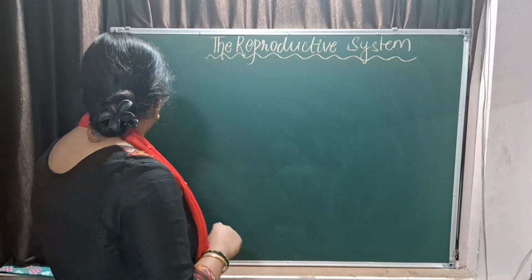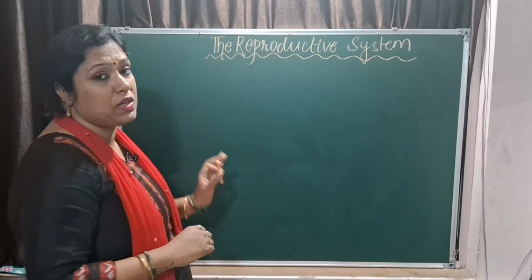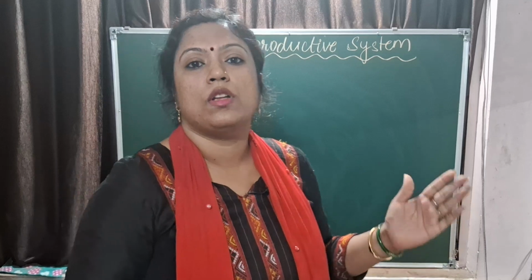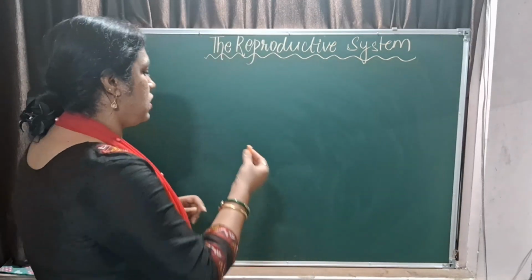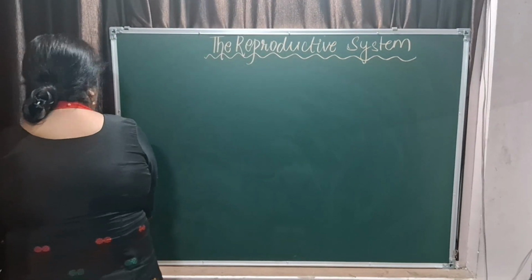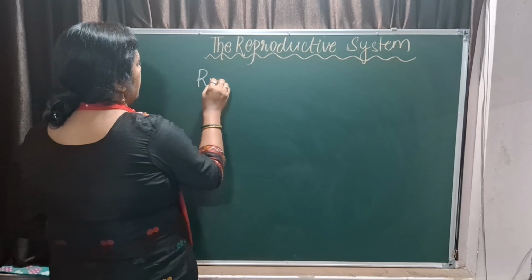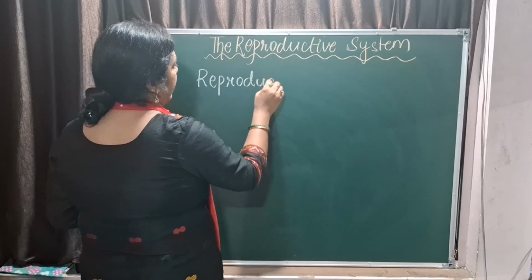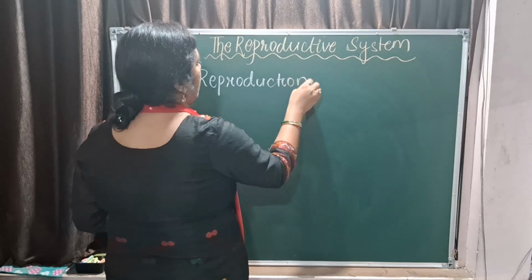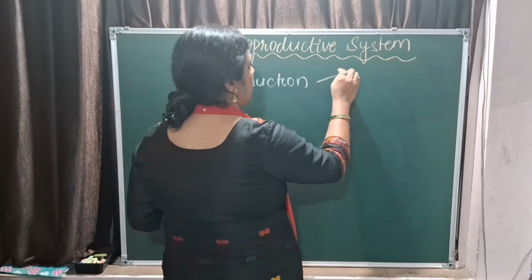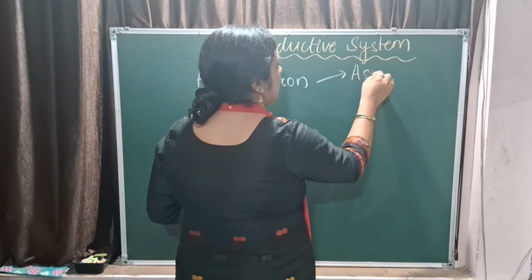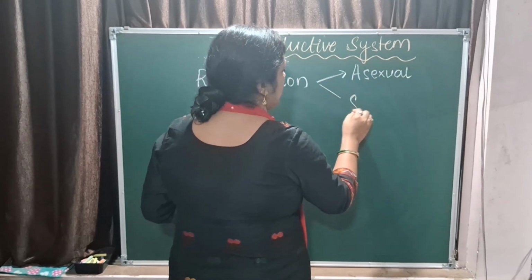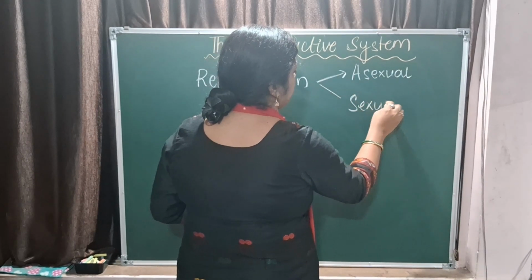So now, the reproduction in human beings, or the reproductive system. Before coming to details about the reproductive system, we must know what is reproduction. Reproduction is a process of producing one's own kind. It can be by one parent, that is asexual reproduction, or by two parents, that is sexual reproduction.